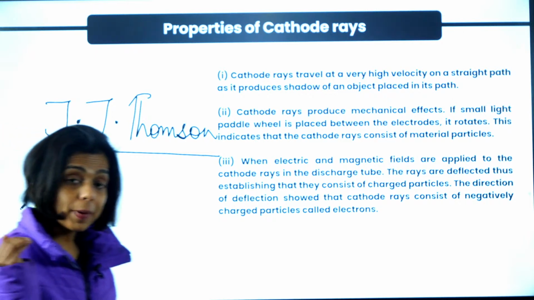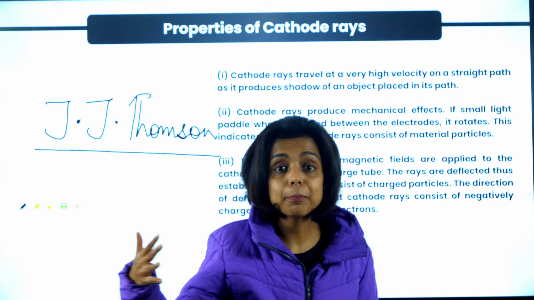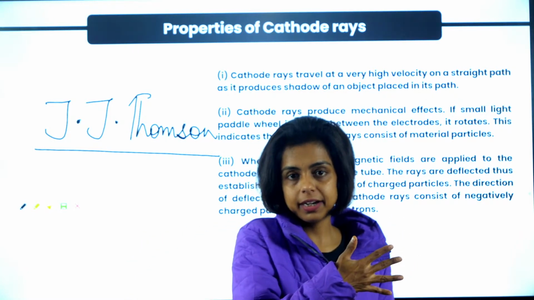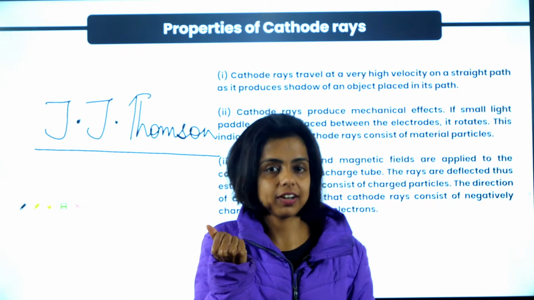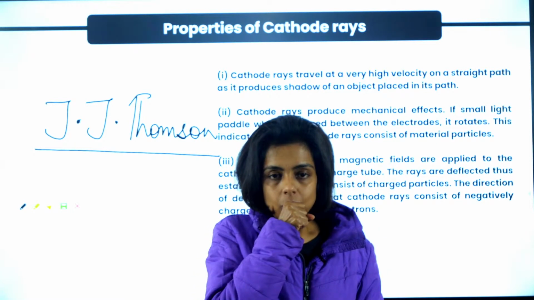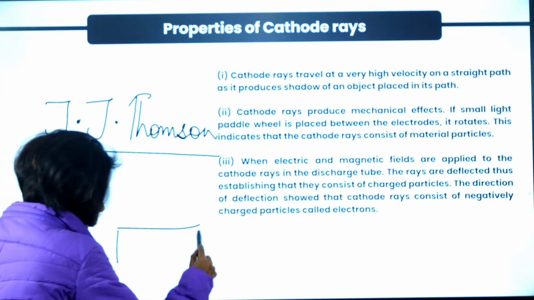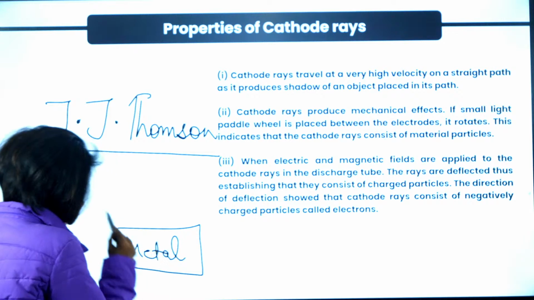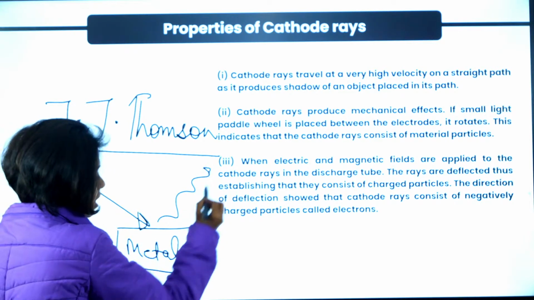They have high penetrating power. They can go through the anode. That is why these cathode ray particles can penetrate. And when they strike some metal, they produce a heating effect. When you strike these cathode rays on a heavy metal, new rays are generated.